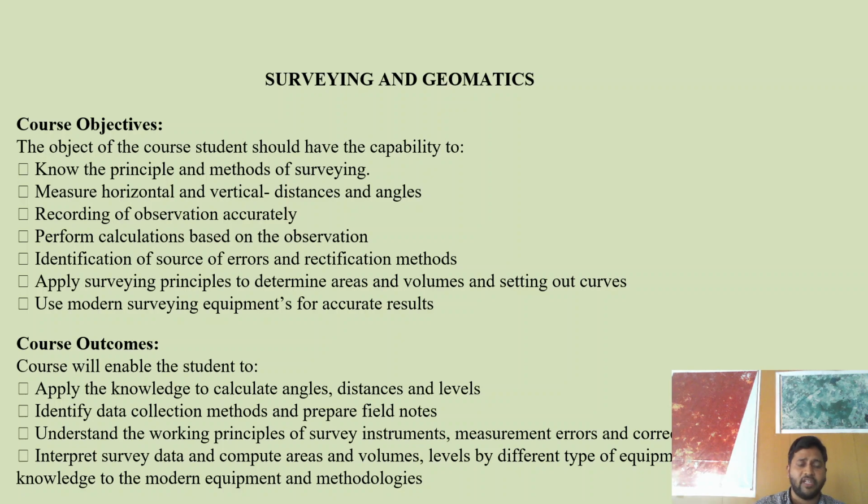At the end, the student can work out the volume of that particular area, the length of that particular distance, and the earthwork done in that particular area. The student can calculate after the completion of this course. These are the outcomes for this particular subject.